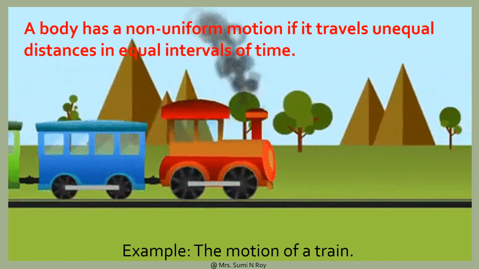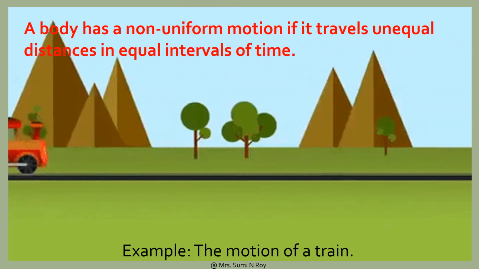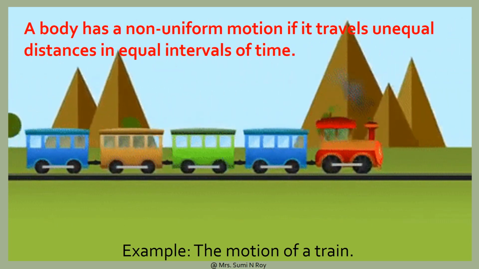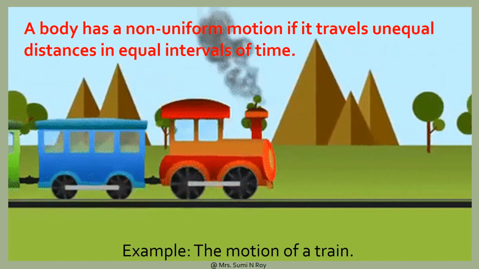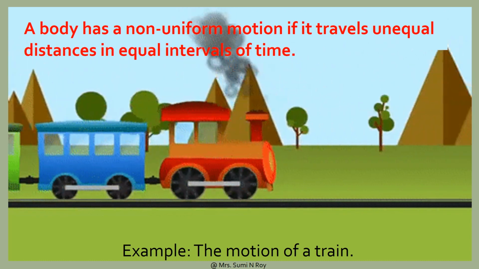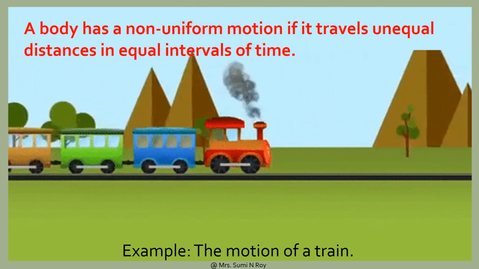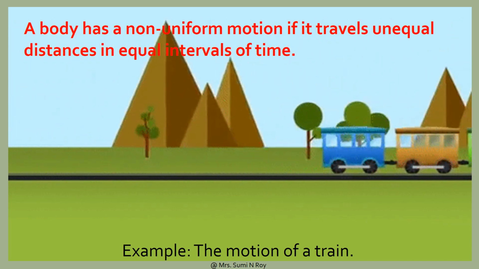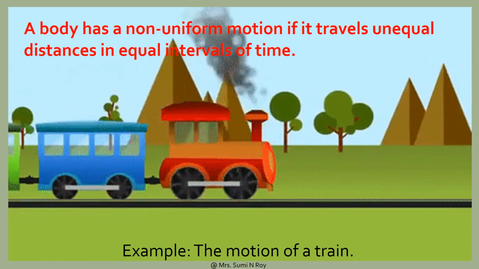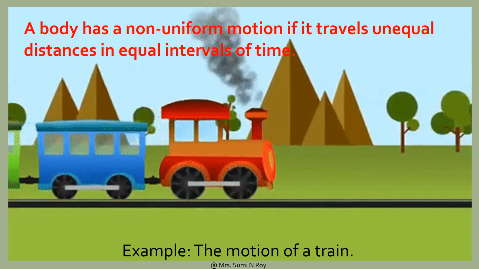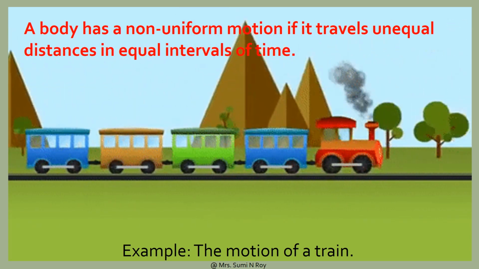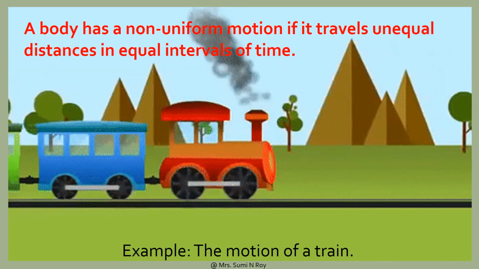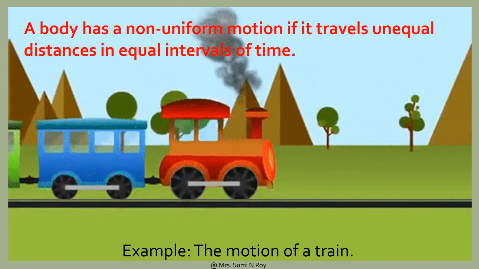A body has a non-uniform motion if it travels unequal distance in equal interval of time. The motion of a train starting from a railway station is an example of non-uniform motion. This is because when the train starts from a station, it moves a very small distance in the first second. The train moves a little more distance in the second second, and so on. And when the train approaches the next station, the distance travelled by it per second decreases.